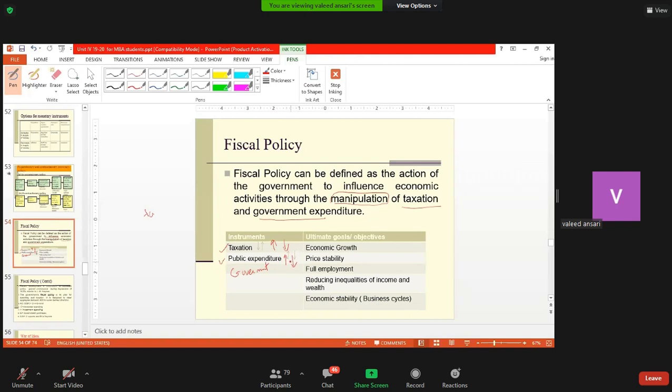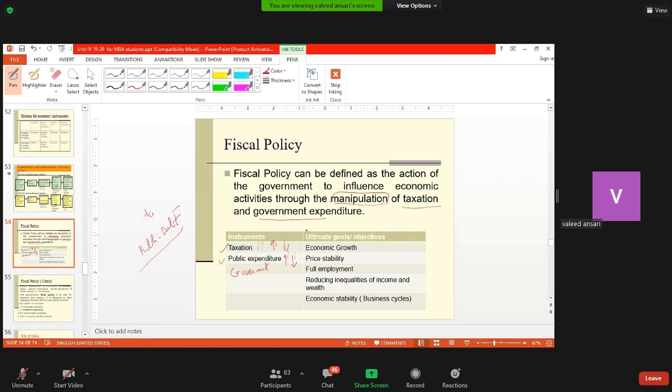The government can increase taxes or decrease taxes, or can increase government expenditure or decrease government expenditure. There is one more aspect of fiscal policy, which is public debt management, but I have not written it here. That is also one aspect of it. So our primary focus is how government uses these two tools, that is the changes in taxation and changes in government expenditure, to influence economic activities.